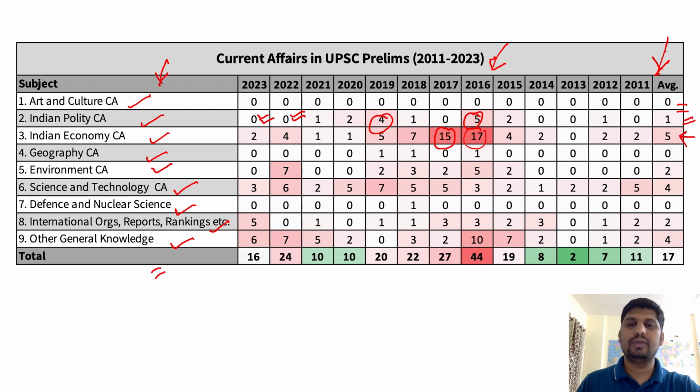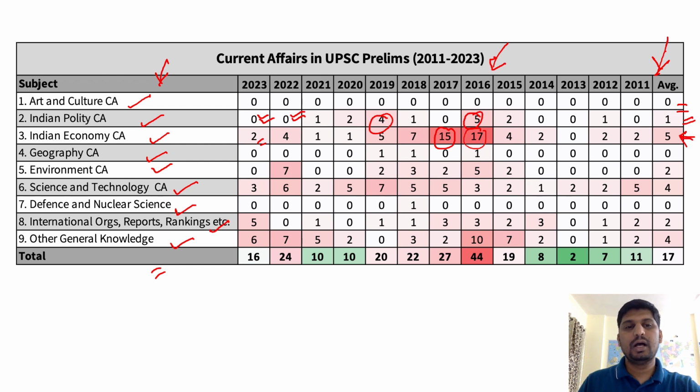The 2014 new government came, and in 15, 16, they launched a lot of new schemes. So mostly the questions are based on those things, and most of it falls into economy, schemes related to education, businesses, health, etc. Therefore, the number of questions over here is more. Otherwise, it has been small. Last year only 2 questions were current affairs based in economy. So the average comes out to be 5.